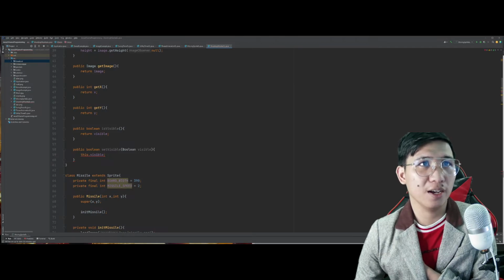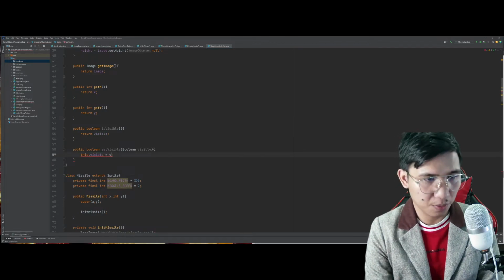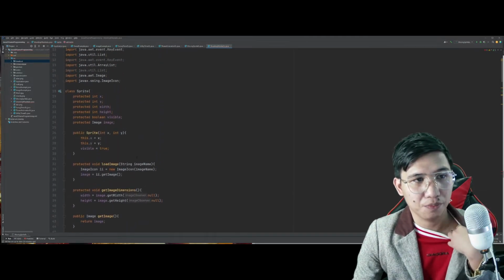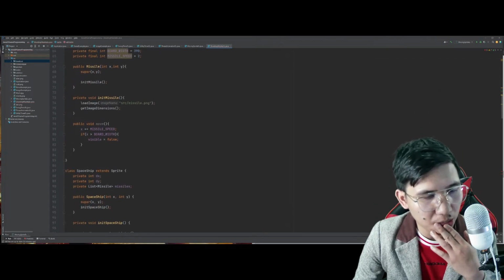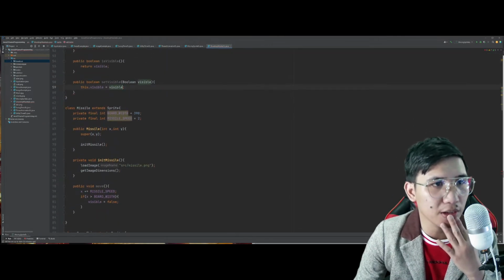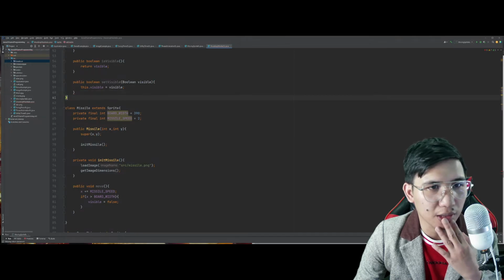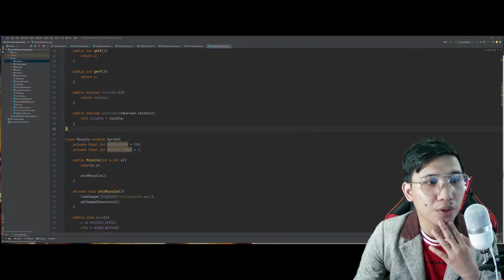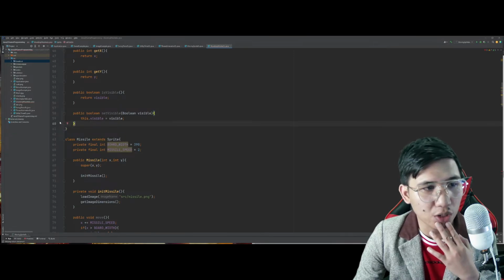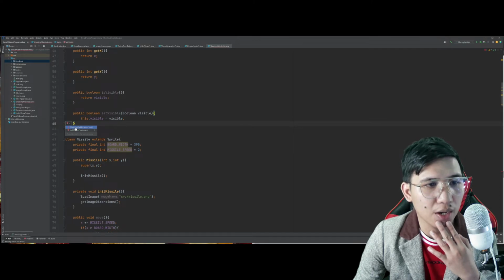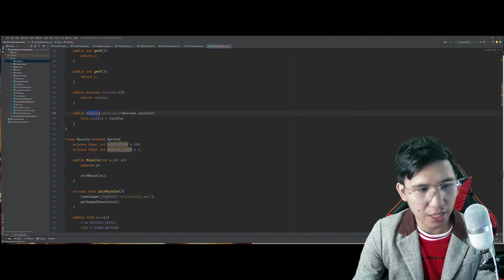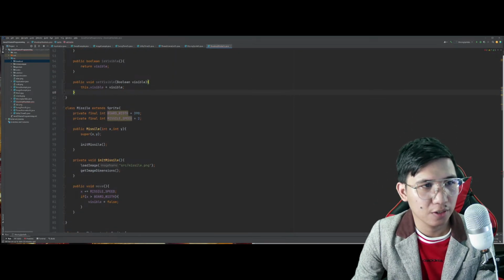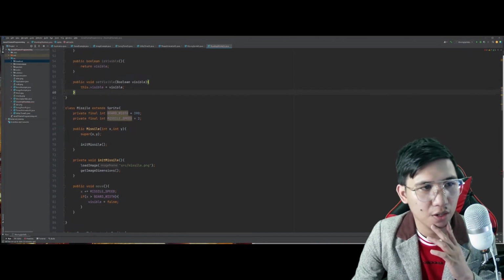So, ganun po siya. Ito, visible dapat to. Set visibility lang siya. Yan, so okay na pala eh. Oh, okay na. Missile, maikli lang tong si missile natin. Napaka dali magawa. Si Sprite natin, okay na rin. Bakit ako may error dito? Ah, public boolean kasi. So, this should be void. Okay. Ayan. So, meron na tayo.